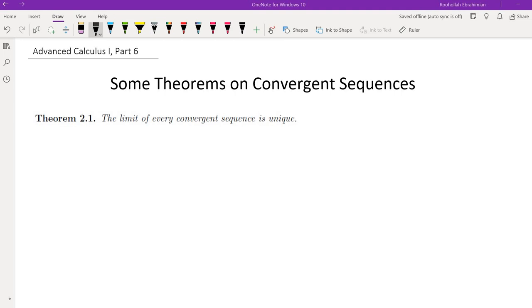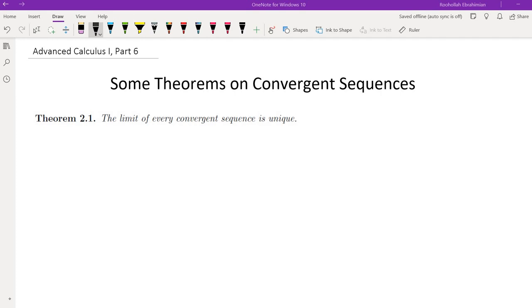Hello, in this video we're going to talk about some of the theorems on convergence sequences. These are some important theorems on convergence sequences that will be used throughout the course when discussing sequences and also functions. Later on we're going to use these to talk about functions and continuous functions specifically. The first theorem is that the limit of every convergence sequence is unique.